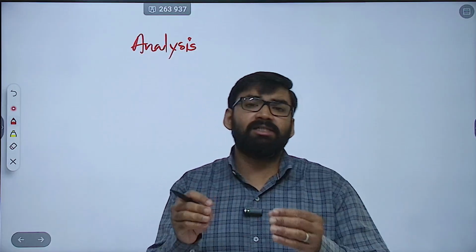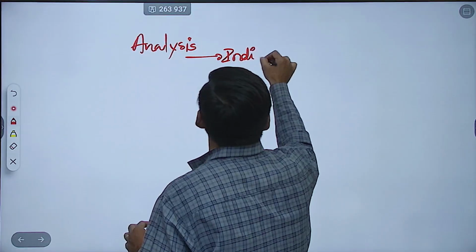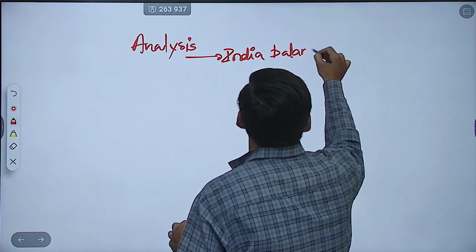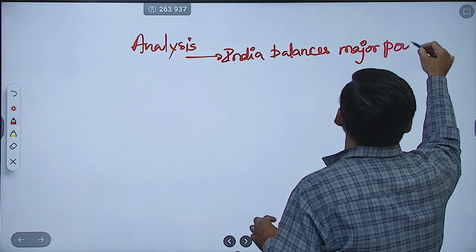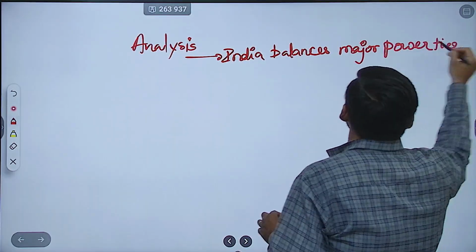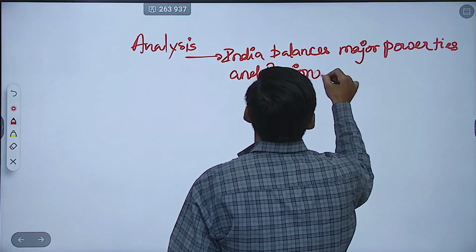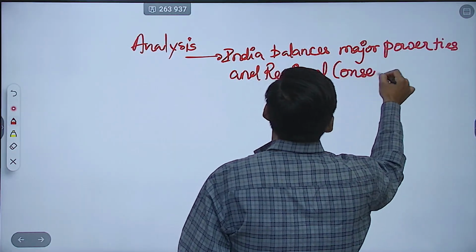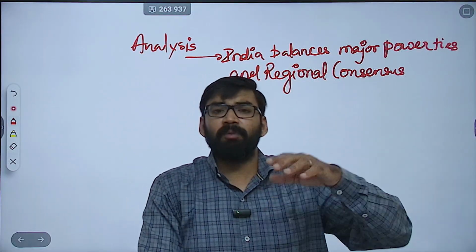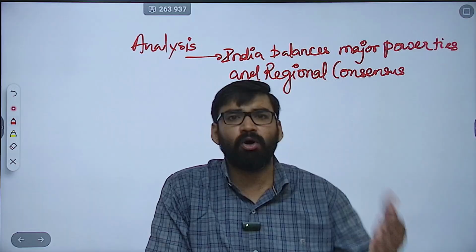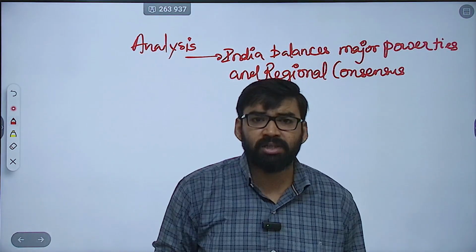That India balances major power ties and regional consensus. Then engagement is both functional, that is trade and security, and normative also, that is rule-based order or sustainability. Now, what are the key scholars that you can mention?